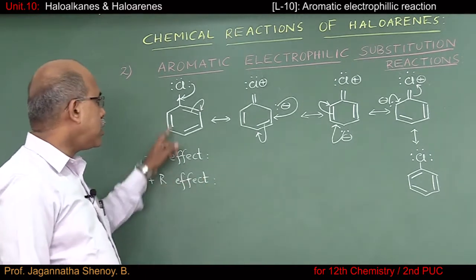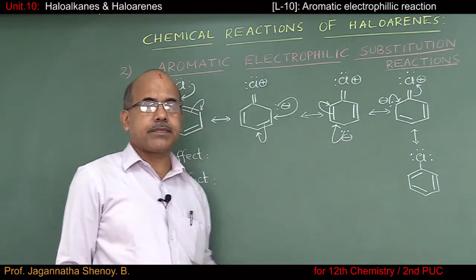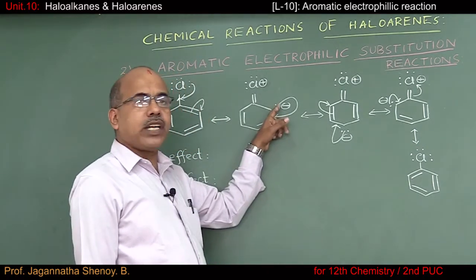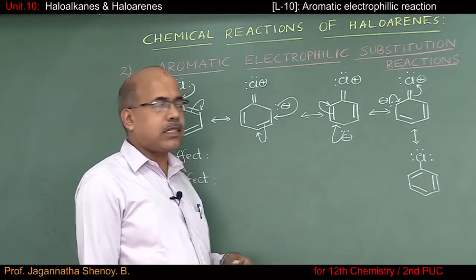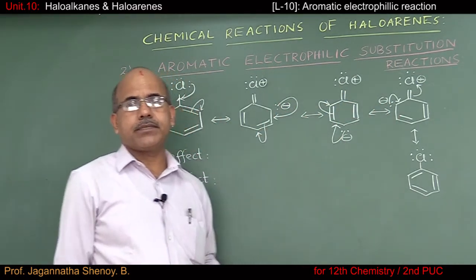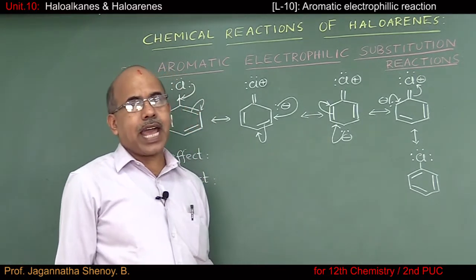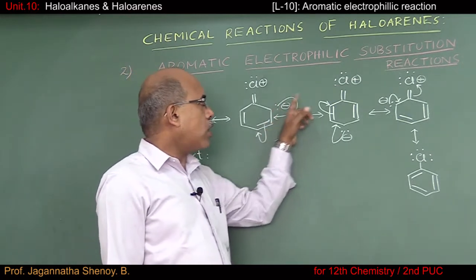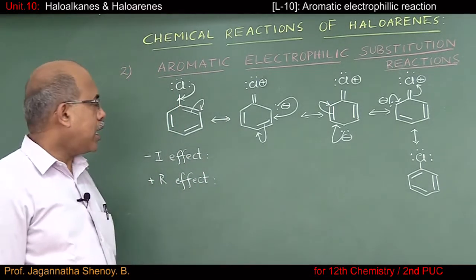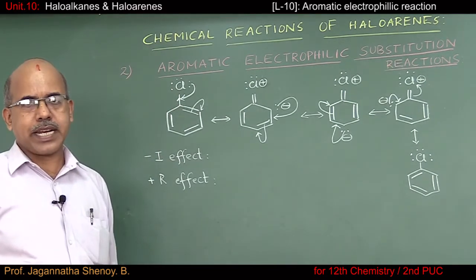The resonating structures for +R effect I have represented here. In these resonating structures, you can make out that the electron density is relatively higher at 2 ortho positions and 1 para position. That's why the new entering electrophile can attach itself either to ortho positions or to para position. That's why we say the halogen atom in this case is ortho and para directing.